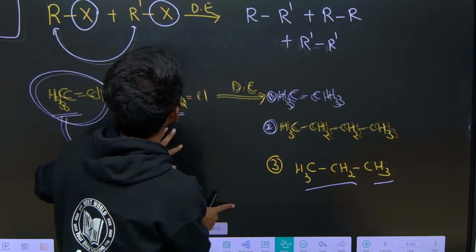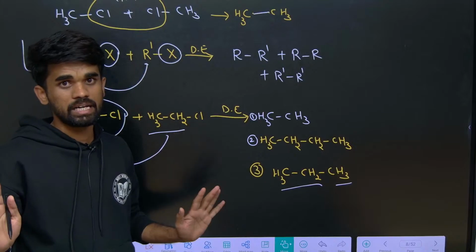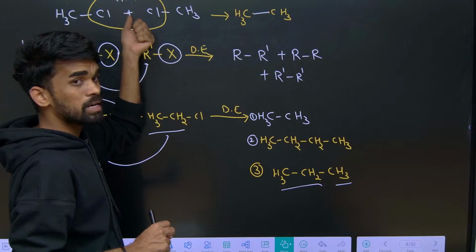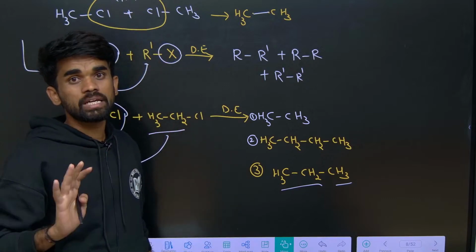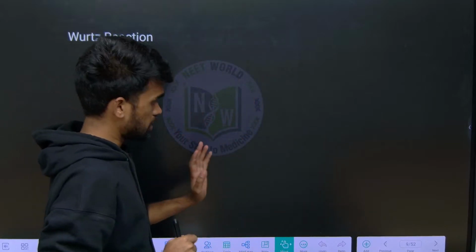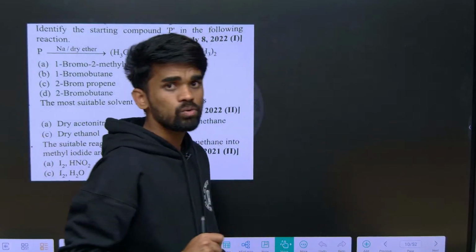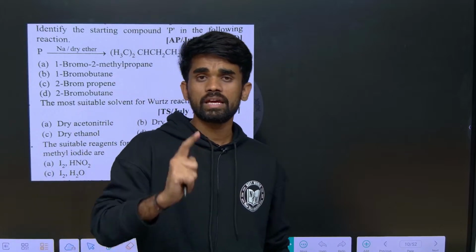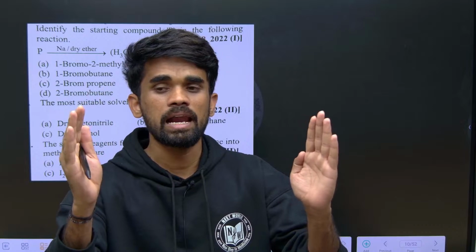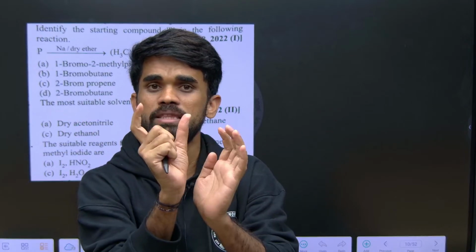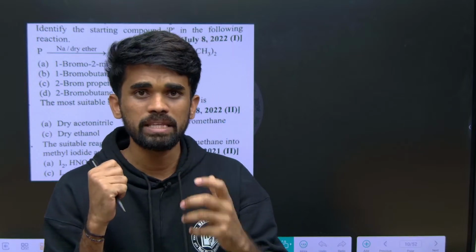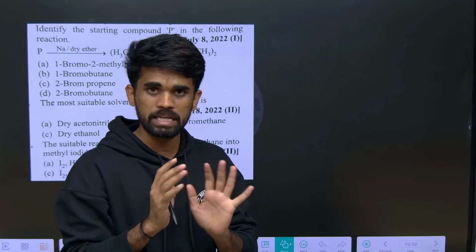Here we need to use only dry ether, not wet conditions, because we are using sodium metal, and wet conditions cause an exothermic reaction. Next, about Wurtz reaction: in Wurtz reaction we cannot prepare methane because alkyl halide coupling is taking place. Methane, CH4, contains only one carbon, therefore we cannot prepare methane using Wurtz reaction. I hope it is also clear.